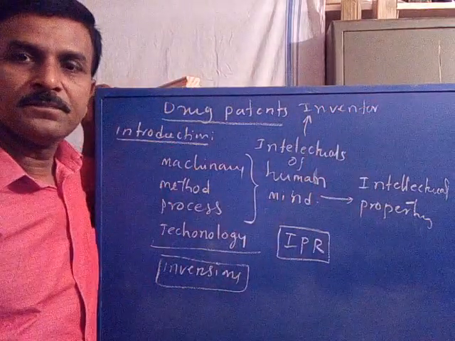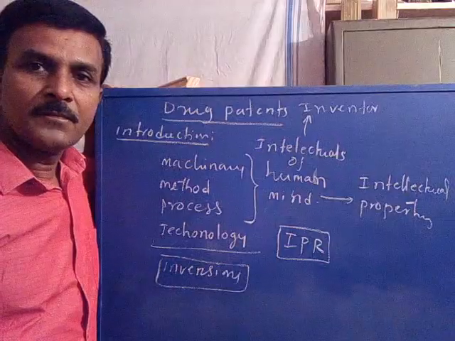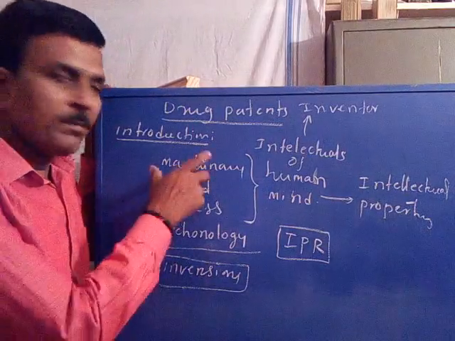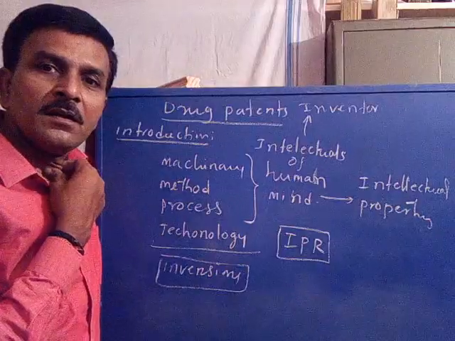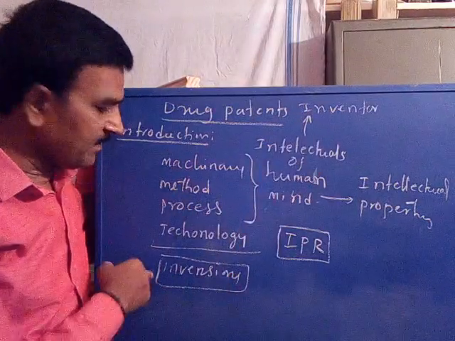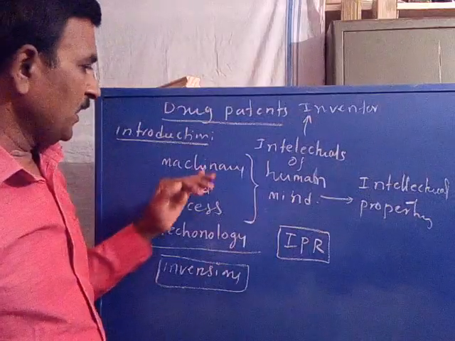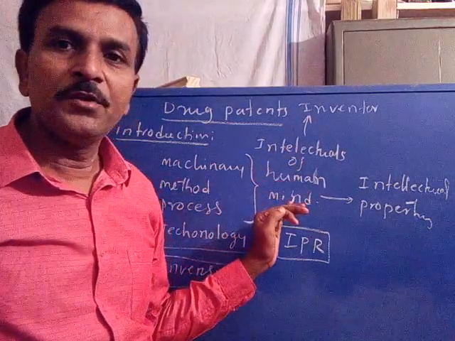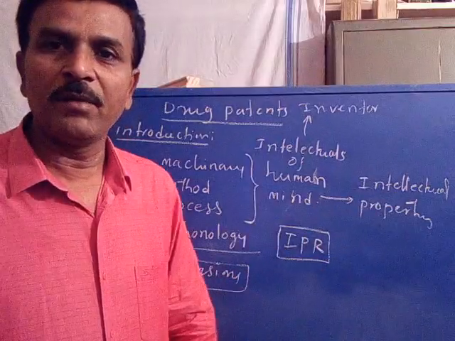An inventor is a person in whose mind the properties are obtained. This is the invention. A property obtained from the intellect of the human mind is called intellectual property.